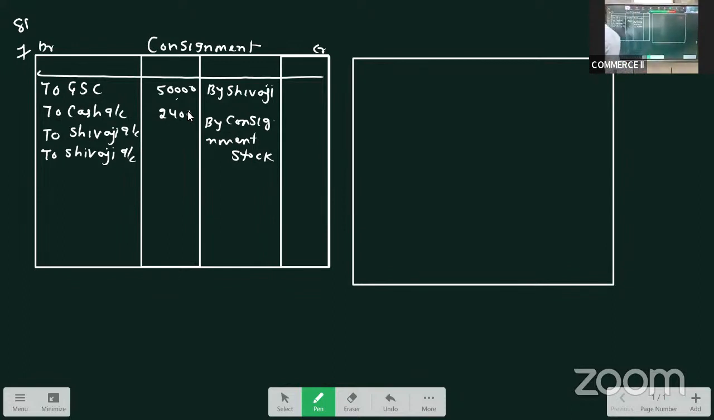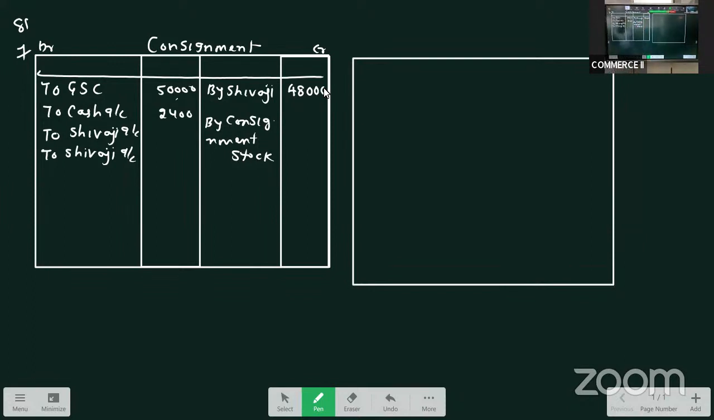So we have taken the total value of goods consigned, we have taken the expenses of consignor, then it is said that 3/4 of the stock is sold for 48,000. So 48,000 is the sale value of 3/4 stock.